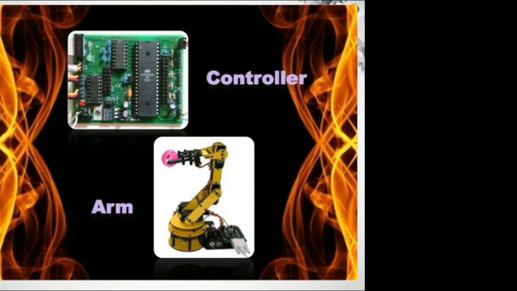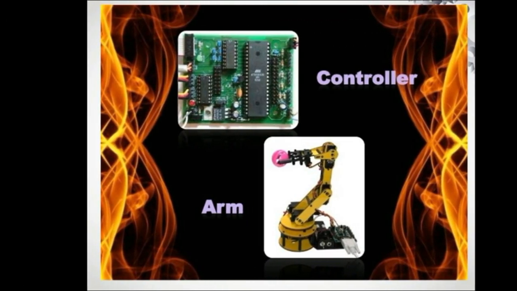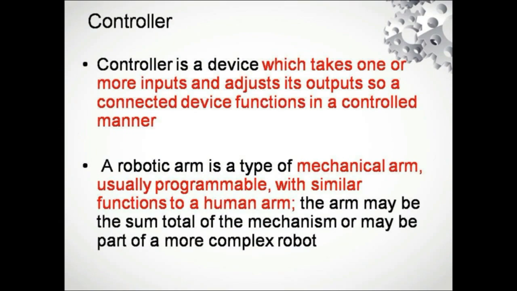And next come the controller and arms. For the controller, we are now using microprocessors and microcontrollers, and apart from that we have some advanced controllers, which control all the specific actions and tasks of the robots. The controller is a device which can take many inputs and adjusts the output accordingly, depending upon the requirement. And next is the robotic arm. A robotic arm is a mechanical arm like a human arm which can do a specific task as human beings do. These are the few parts of robots.